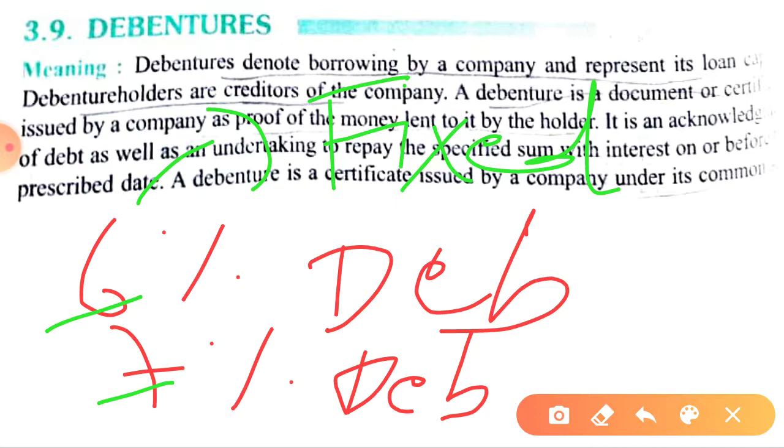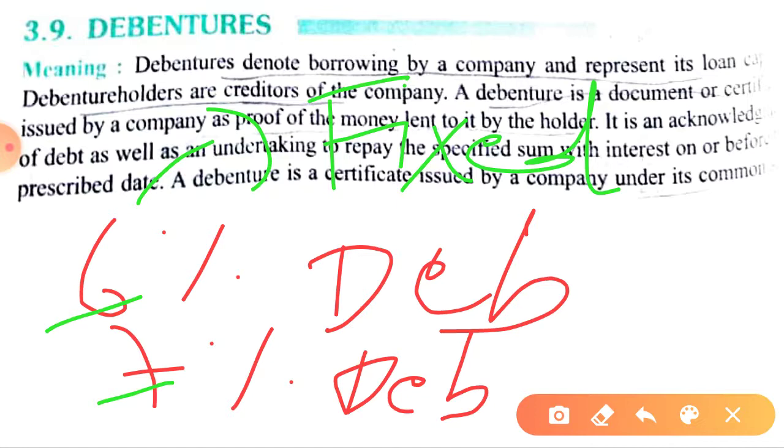So it's a debt. The company has to repay the principal amount as well as interest. If even interest is not paid regularly, the debenture holders can ask for winding up of the company. Is this point clear to you? So debenture holders are the creditors of the company and debentures are the debt. In Hindi we call it ऋण पत्र.